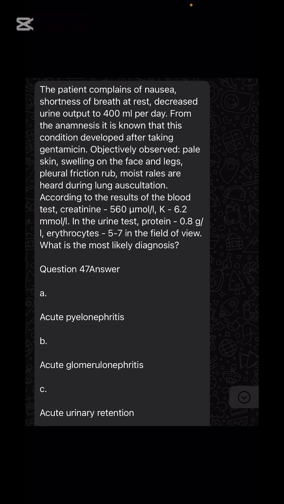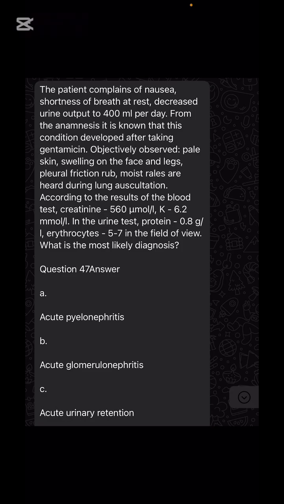Next, the patient complains of nausea, shortness of breath, and decreased urine output to 400 ml per day, which is low. Anamnesis: it is known the condition developed after taking gentamicin. Objectively, the patient is pale, with swelling on the face and legs, pleural friction rub, moist rales are heard during auscultation. According to the blood test, creatinine is 560, potassium is high, and in the urine test, mild proteinuria, mild erythrocyturia in the field of view.